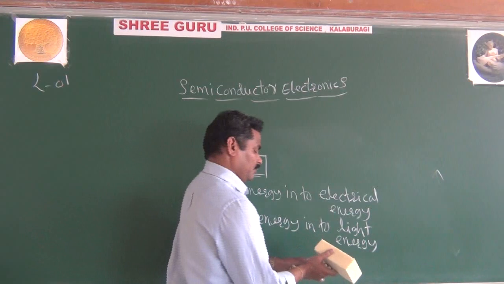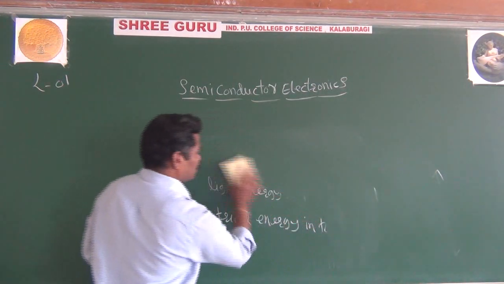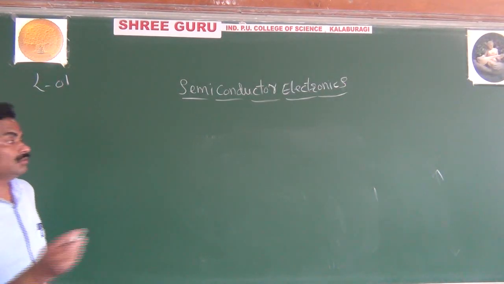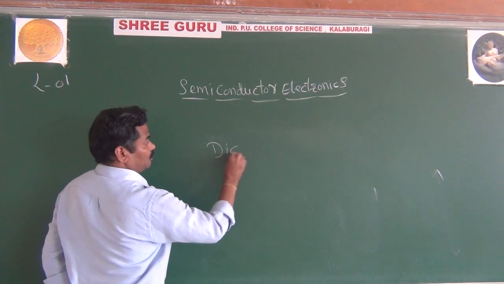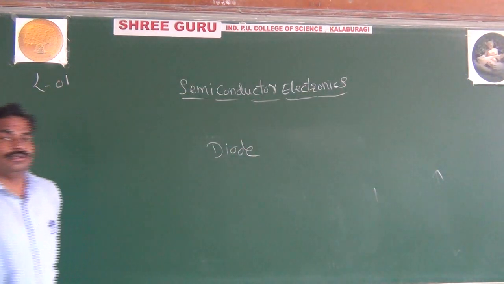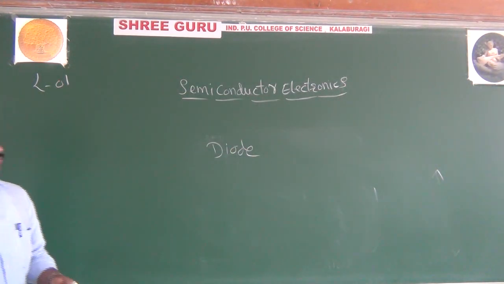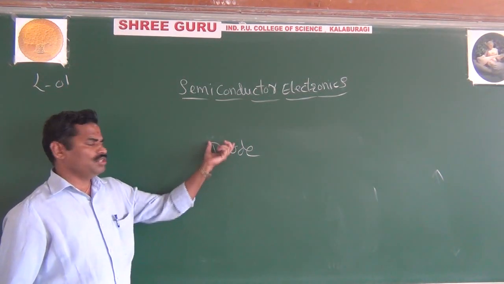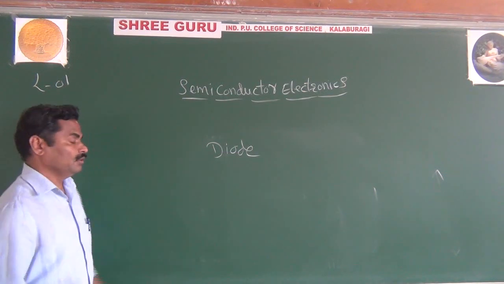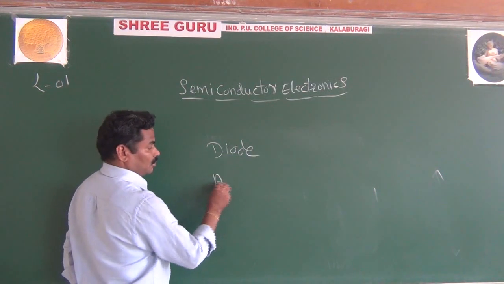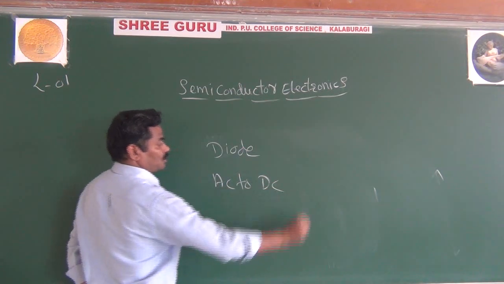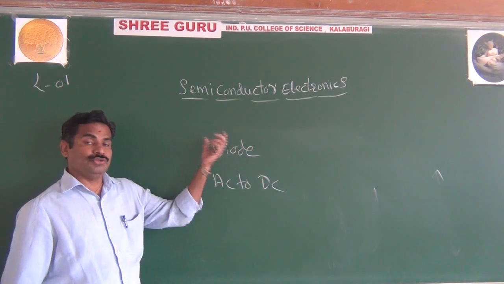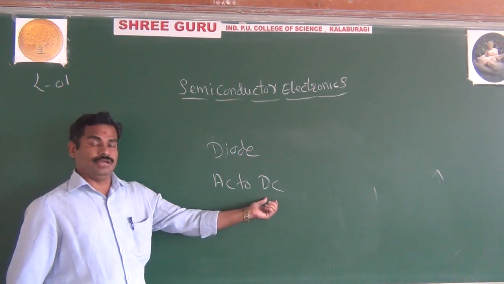As I said in the beginning, look at semiconductors: we are using diodes. Basically, a diode is a semiconductor device. And what is the use of a diode? Maybe you know already. The most important use, it converts AC to DC. That is called a rectifier. By using the diode or the semiconductor, you can convert AC to DC.